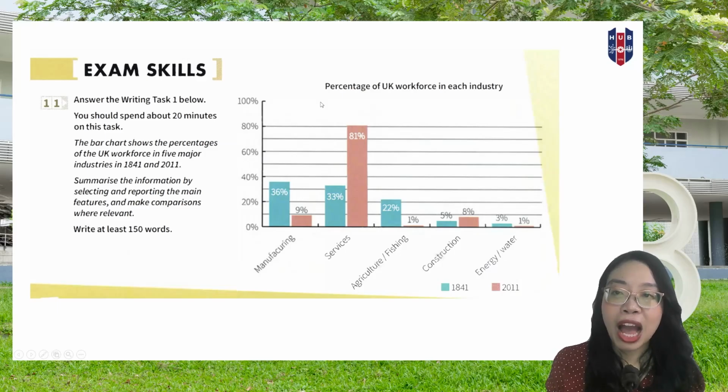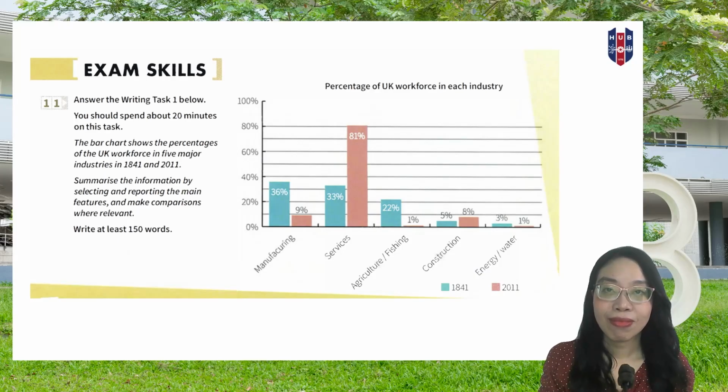Alright, so now please take a look at the exam skills. It's your turn to write now. In this exam skills section, they show you a bar chart so that you can practice different ways of presenting data. So let's take a look together.